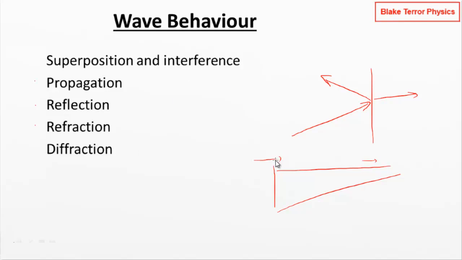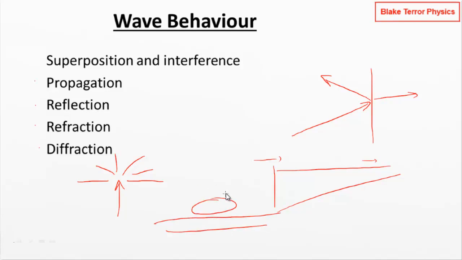affects the propagation. And then we've got diffraction, which is the change in the propagation of a wave when it meets some kind of obstacle or passes through a gap or something like that. So you might have a gap and the wave is then going through this gap, and it will spread out in some way. Or you might have an obstacle in the way of the wave, and then this is spreading the wave around the obstacle. It then fills up the sort of shadow region. So we've got these 5 main things that I'm going to be looking at here.